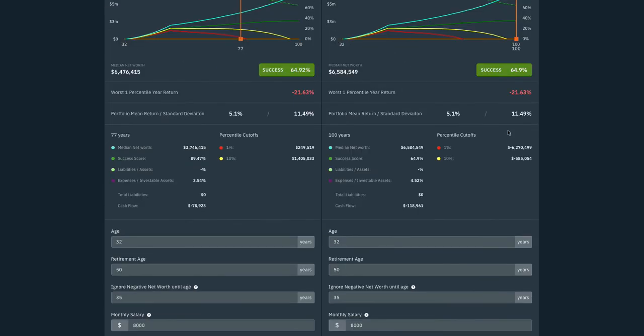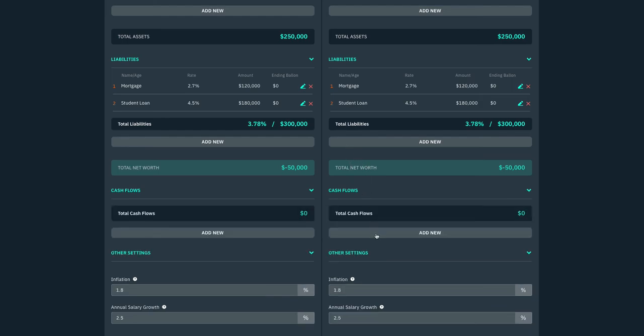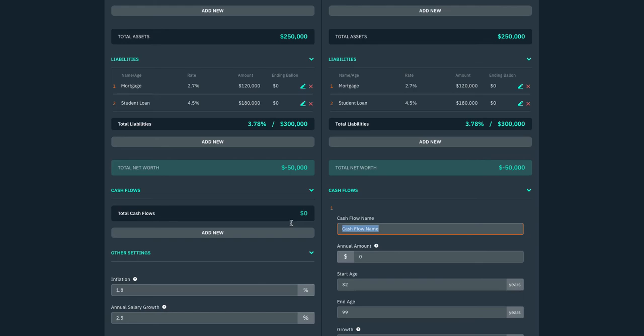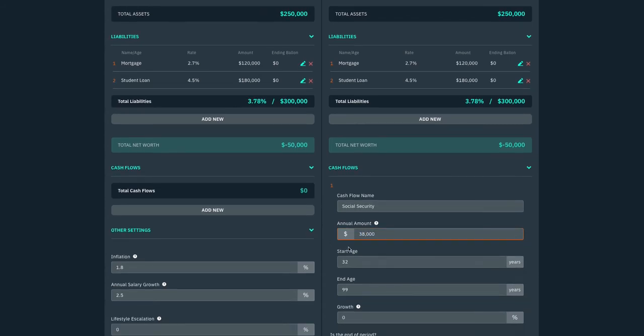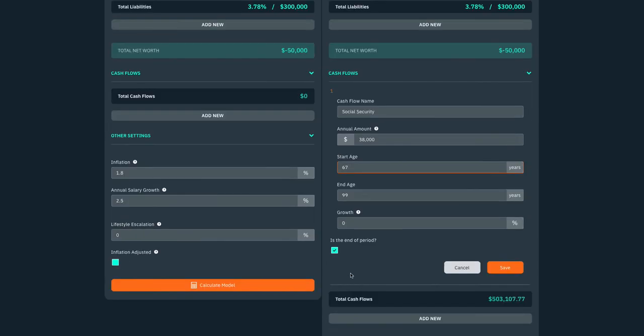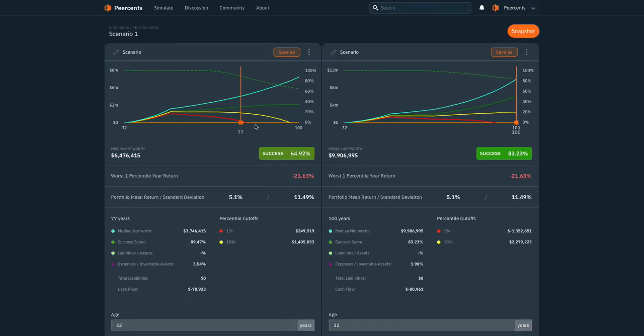Let's see. So what can we do? One thing I realized I didn't do there is add my Social Security. So what I can do is add this custom cash flow, and I'm just going to call it Social Security. I think it's going to be about $38,000 a year, starting when I'm 67 years old until, I guess, the end. I'm going to save it, and I can calculate that. And you can see it does substantially shift me upwards in terms of success.